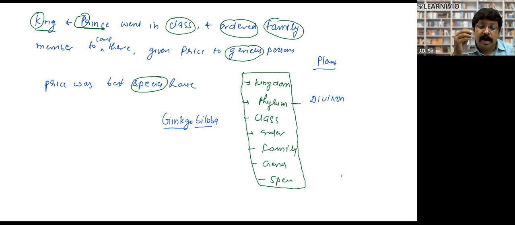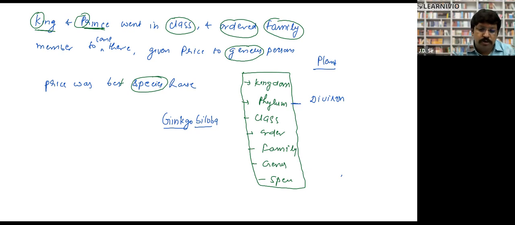So botanical gardens are those areas where we put this kind of plant so that students like me and teachers like me can visit there and see what the Ginkgo biloba is. Clear? So that is the purpose of a botanical garden. Clear? Yes, sir. Okay.